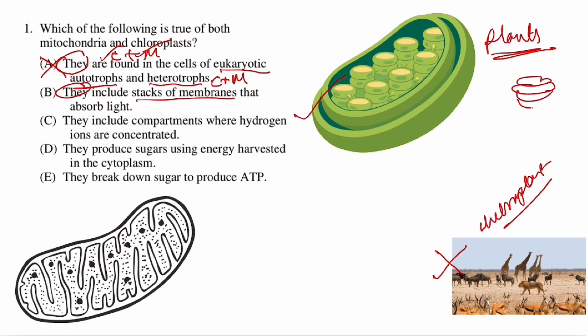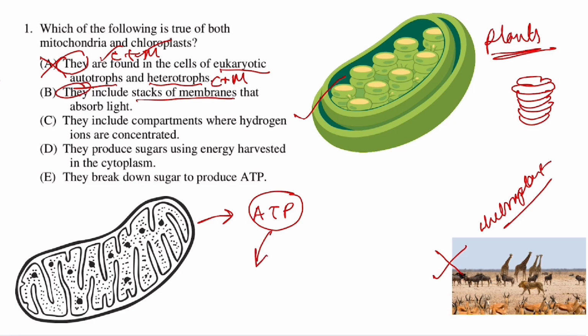So one thylakoid, a second thylakoid, and a third thylakoid, all stacked together, are known as grana. That is true for plants, but not for mitochondria. Mitochondria do not have any stacking of membrane to absorb light, and mitochondria do not even absorb light. That is the job of a chloroplast.